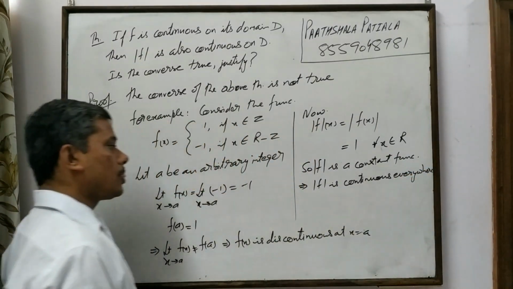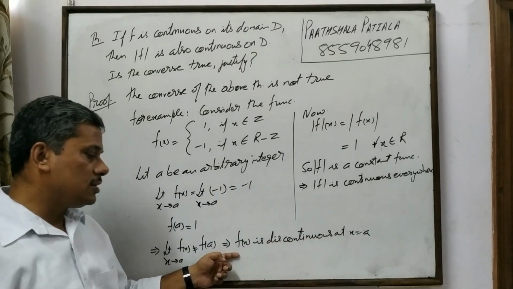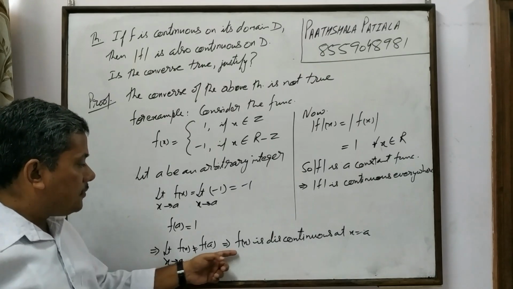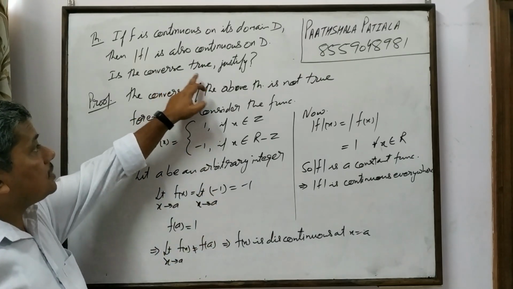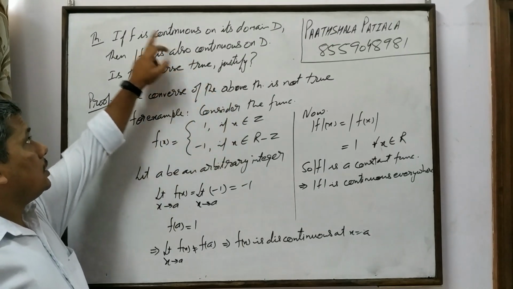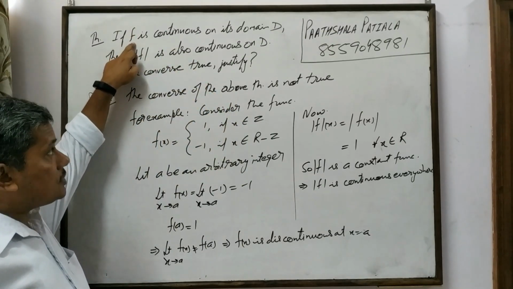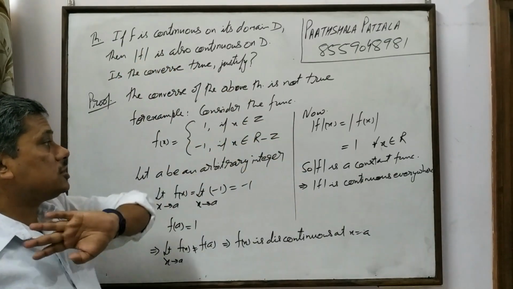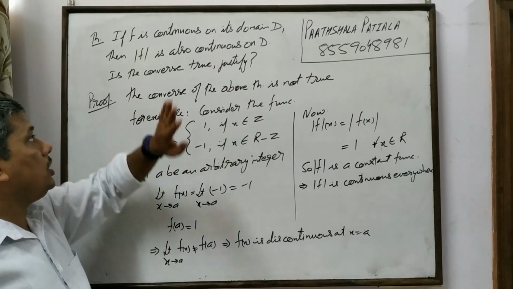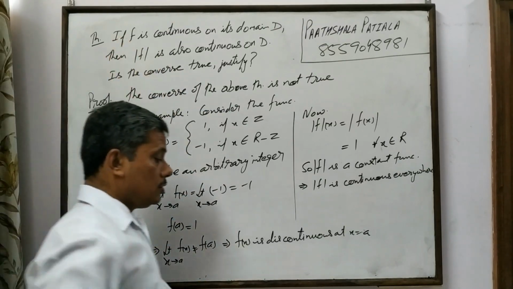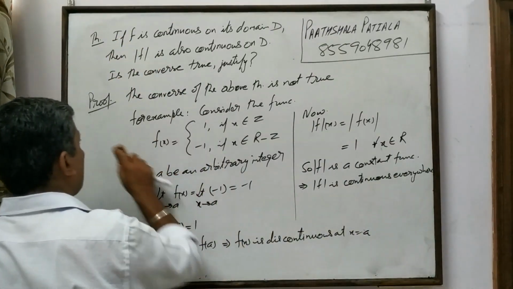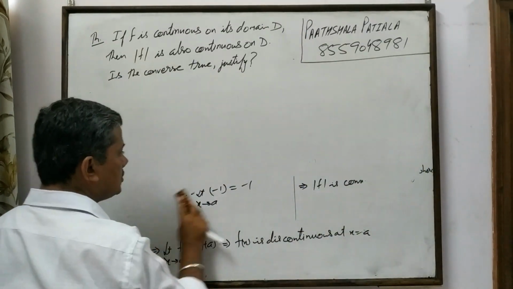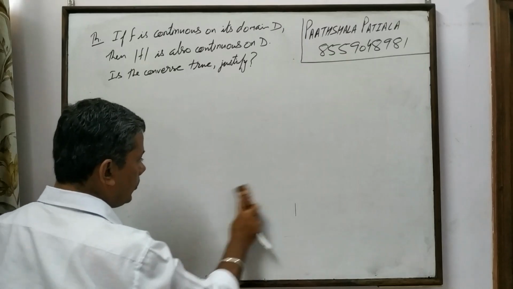Now you can see mod f is continuous but f is discontinuous. Therefore, mod f is continuous whereas f is discontinuous. Hence, the converse is not true. So, the theorem is if f is continuous, then the modulus of the function is continuous. But if the modulus of a function is continuous, then the function need not be continuous. Clear?